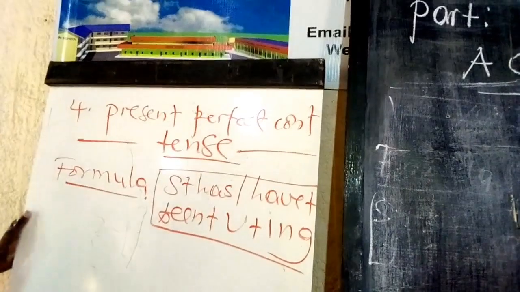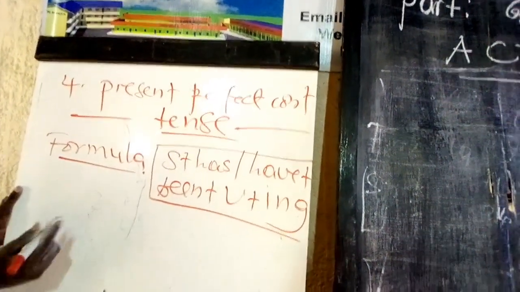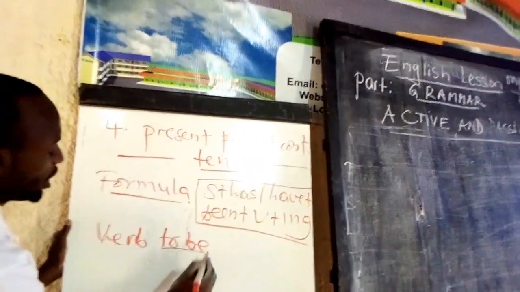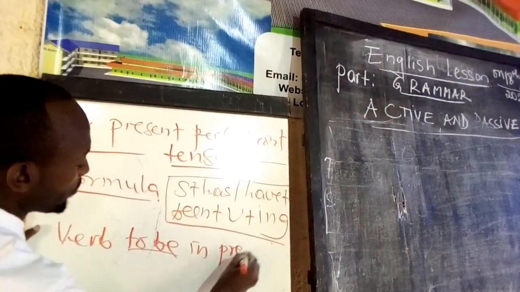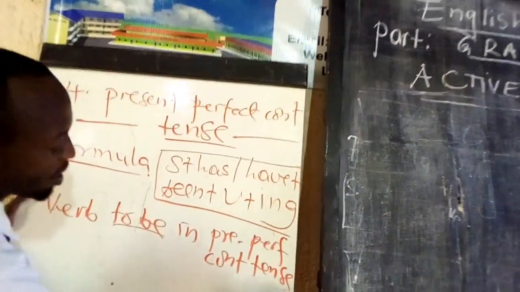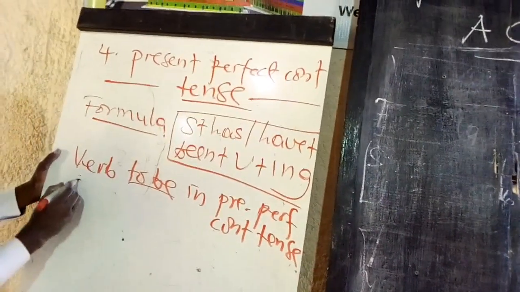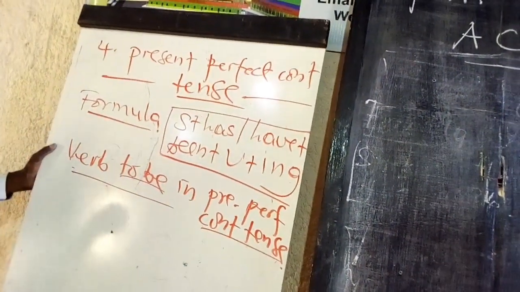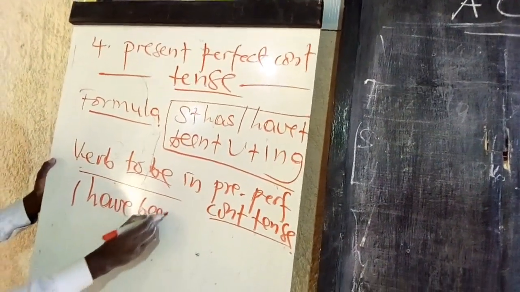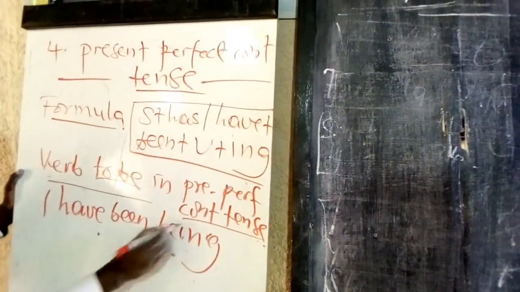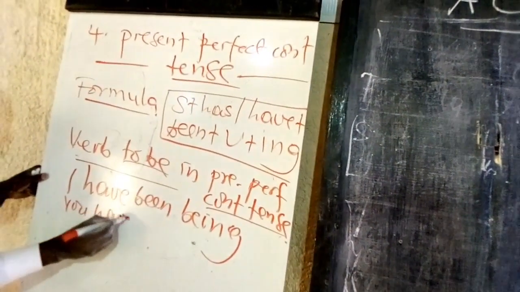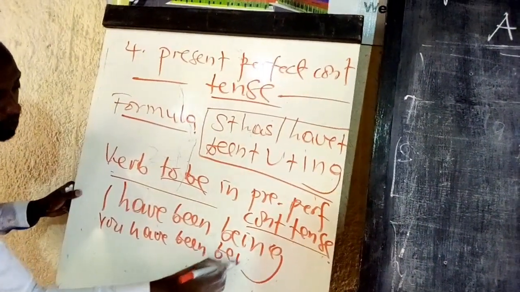Then after knowing that, as I told you for those you have done, we have to know also verb to be in present perfect continuous tense. How can we conjugate it? That is how we conjugate the verb to be into present perfect continuous tense. I begin with I have been being. That is present perfect continuous tense. You have been being.